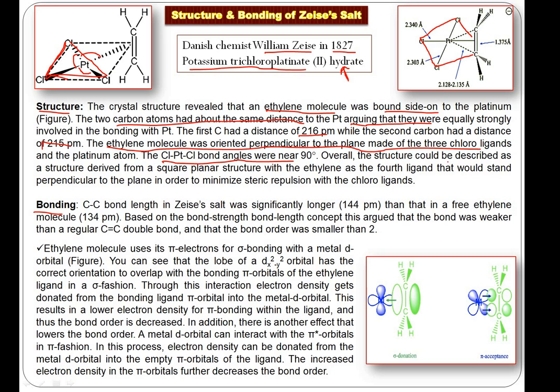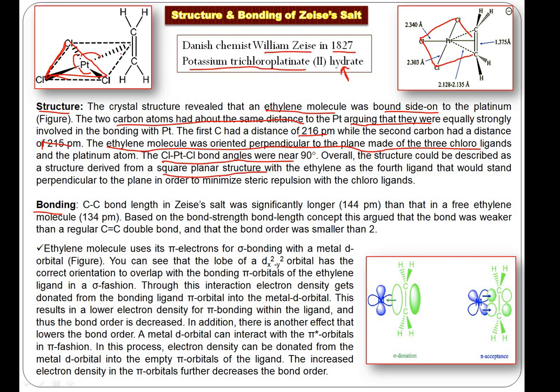Overall, the structure could be described as a structure derived from square planar. Even though it is not 100% square planar, it is like a square planar structure. And we know that the heavy transition elements in the 4d and 5d series prefer geometries that are square planar, platinum, palladium.